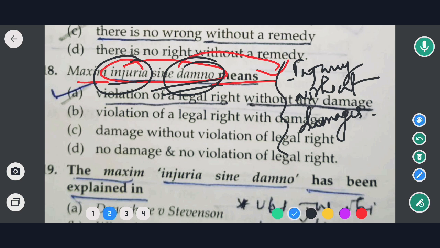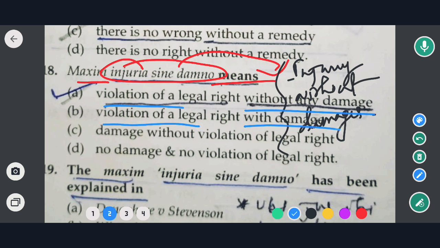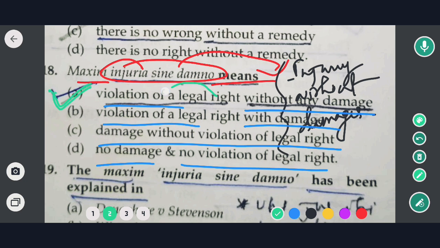The options are: violation of legal right without any damages; Option B, violation of legal right with damages; damage without violation of legal right; no damage, no violation of legal right. So the correct option in this case is option A, violation of legal right without any damages. That means injuria sine damno means injury without damages.